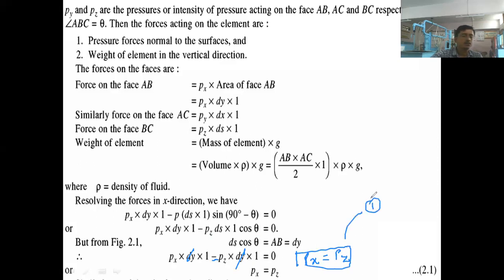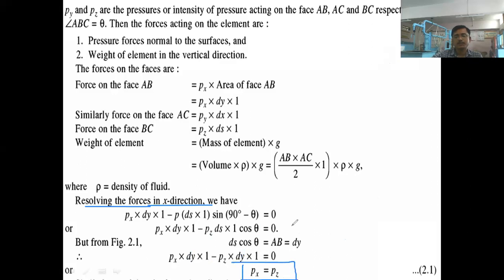Similarly, now what we have to do? Here we have resolved the forces in x direction. We have to resolve the forces in y direction, and after resolving that, we will get another equation similar to this one. So let us do that.